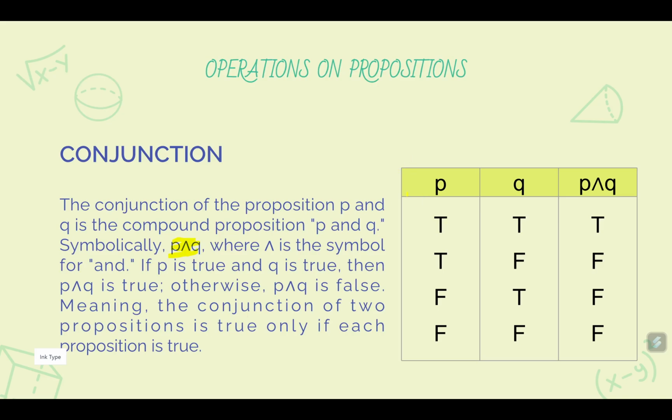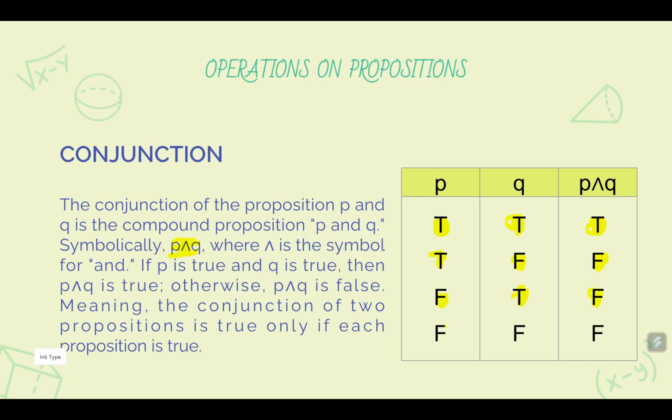Okay, so looking at this one, if P is true and Q is true, the statement combined by the conjunction "and" is again true. If P is true and the statement Q is false, we have the combined statement P and Q is false. If P is false and Q is true, the combined statement P and Q is false.